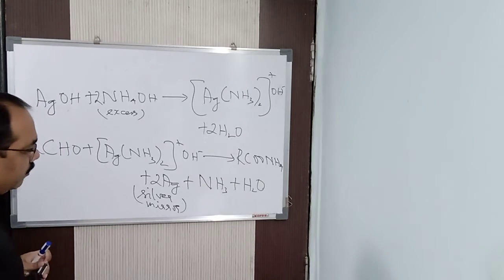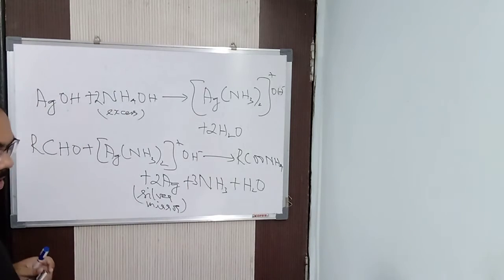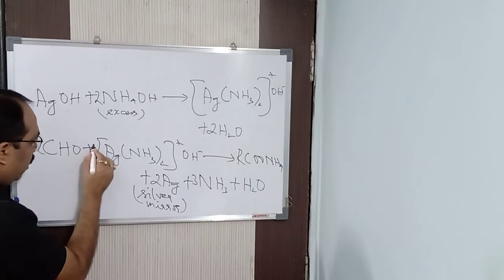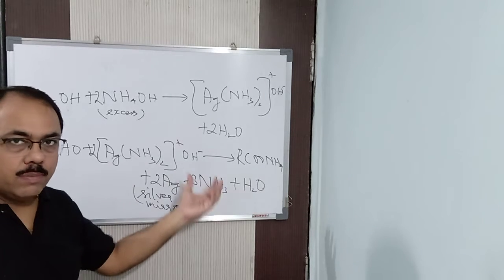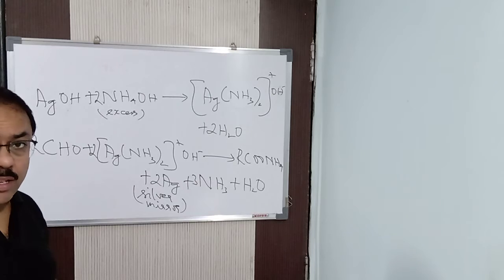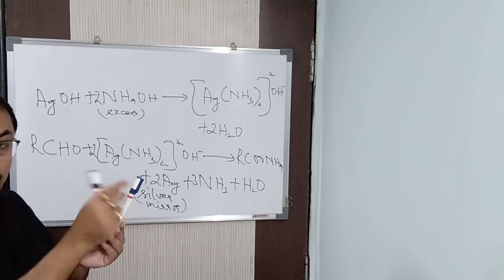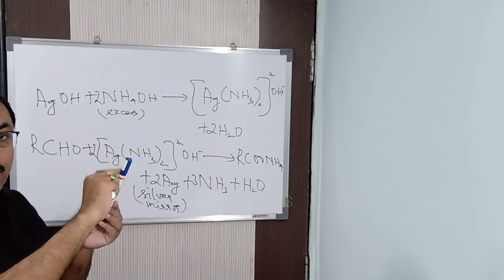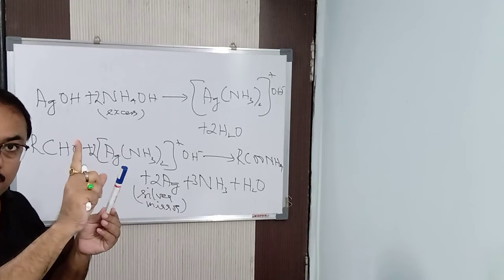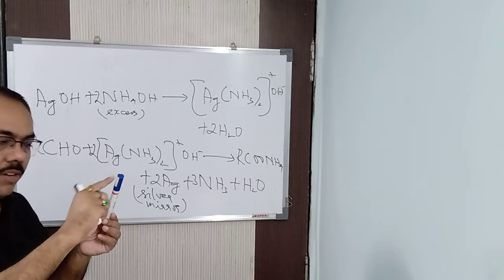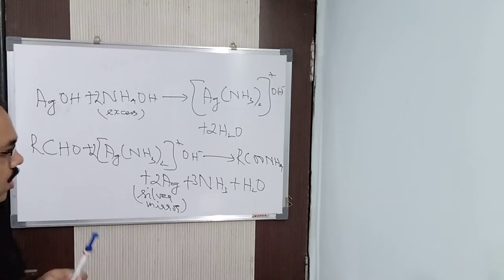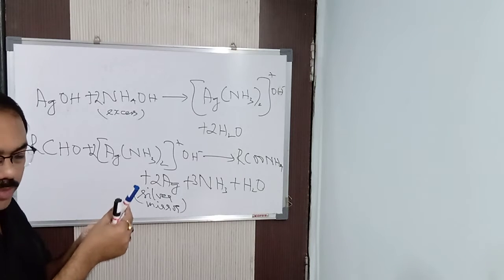So it will be RCOONH4 plus 2Ag plus 3NH3, and water is released. Ammonia gas is also released, so you get a pungent smell from here, and a silver mirror. Silver mirror means what? The test tube will be there on heating. On the cooler part of the test tube, you will be getting a silvery, shining substance that accumulates there. We will do it in the lab and we will come to know. That is called a silver mirror.